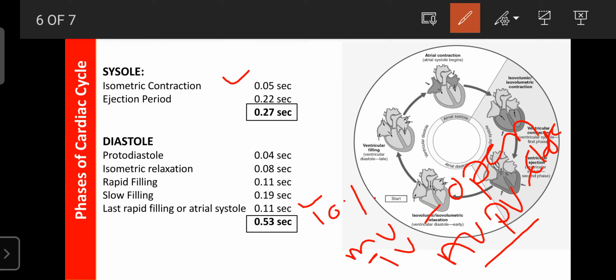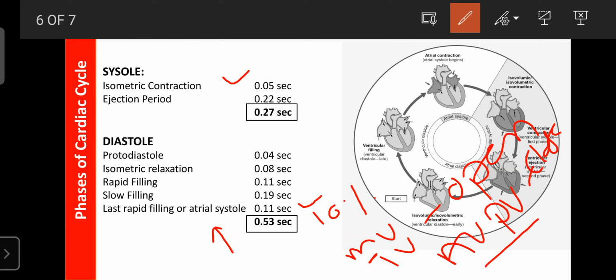During this period, the muscles are contracted and the tension in the muscle increases, but the length or size of the muscle does not change. This period is immediately after the atrial systole and remains for 0.05 second.